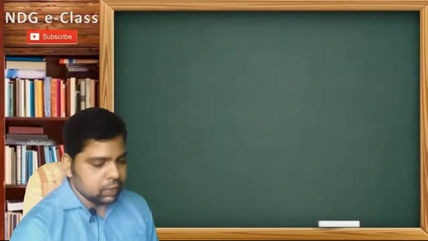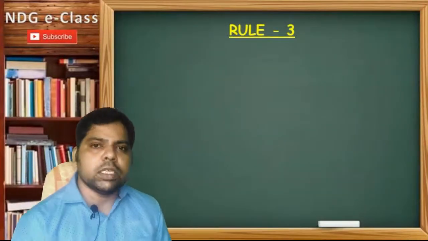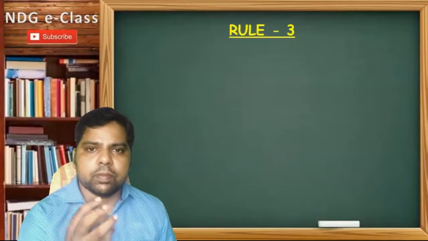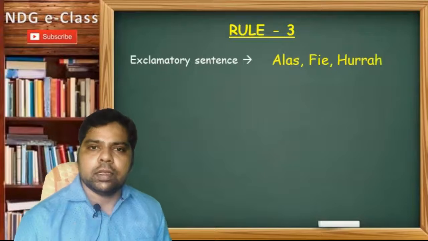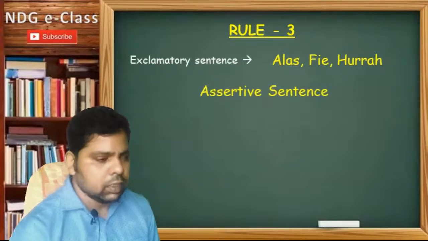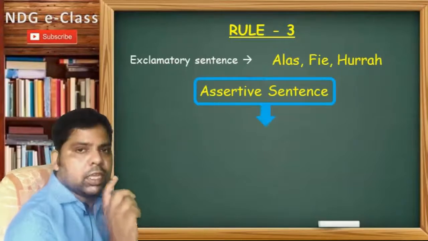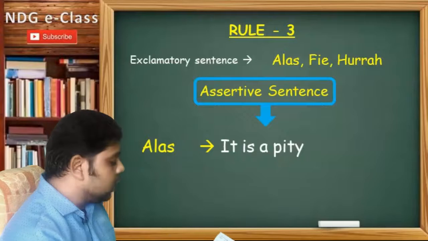Now rule 3. If an exclamatory sentence starts with or contains some special words like alas, fie, or hooray, then the third rule will be applied. When you make it assertive, if the exclamatory sentence contains alas, then we will use "it is a pity."